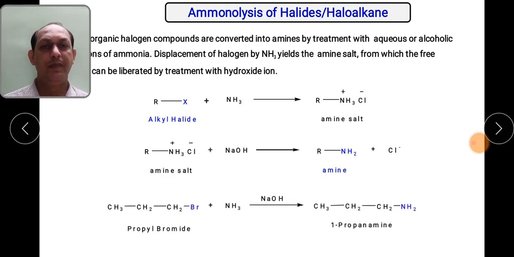Then let us see the example. Propyl bromide. This is the alkyl halide, a primary alkyl halide, reacted with the ammonia, NaOH. So this Br is being substituted by the NH2 group. So this is how we can get 1-propanamine. 1, 2, 3 carbon, 1, 2, 3 carbon. So only the Br is being substituted by the NH2 group. So first there will be formation of the quaternary amine salt, then that will be freed in the presence of NaOH, and you will get the preparation of 1-propanamine.